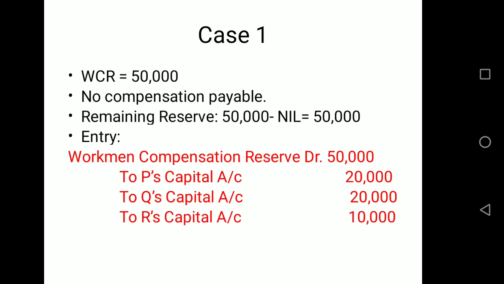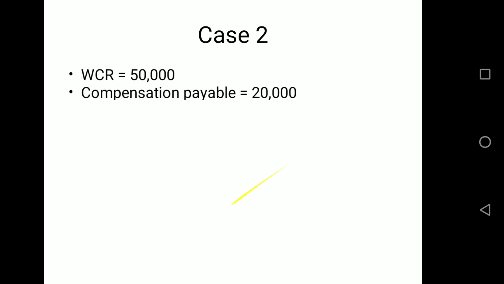So whenever there is no compensation, the complete reserve should be distributed, or if you are given no information relating to compensation, then also you have to assume it to be no compensation and you have to distribute the reserve.